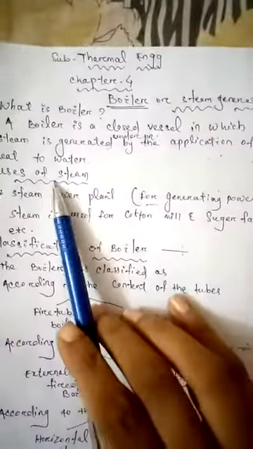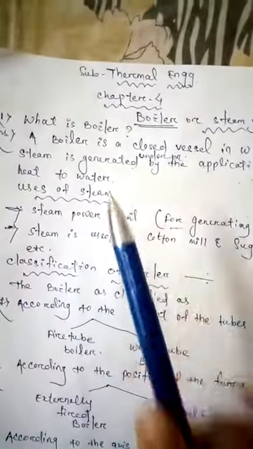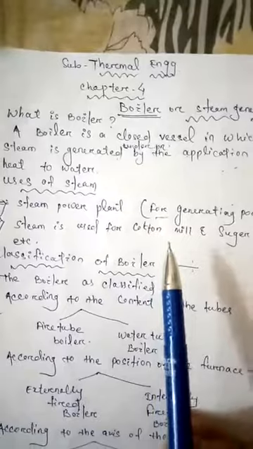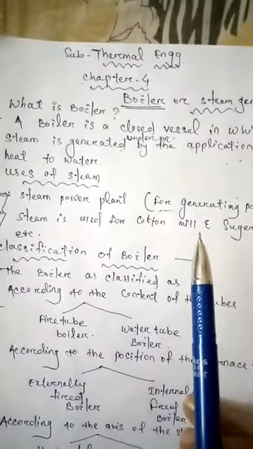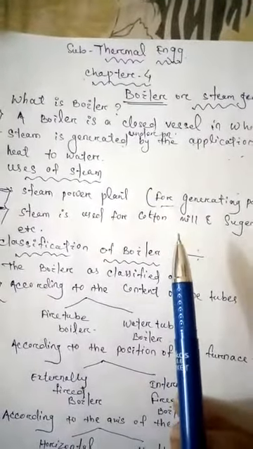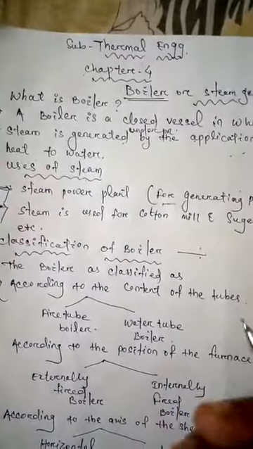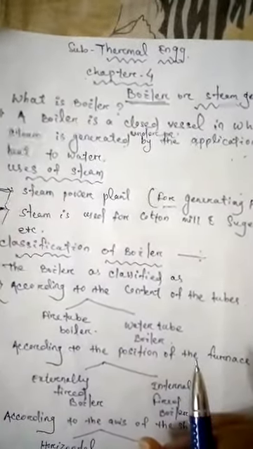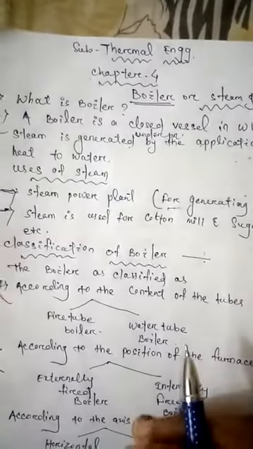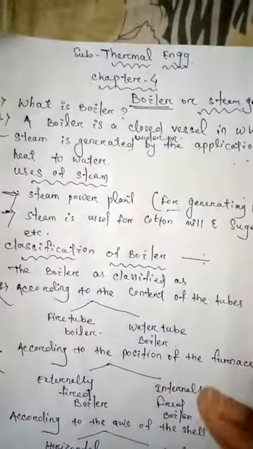And next, uses of steam. The steam generated is used for generating power in a thermal power plant or steam power plant.